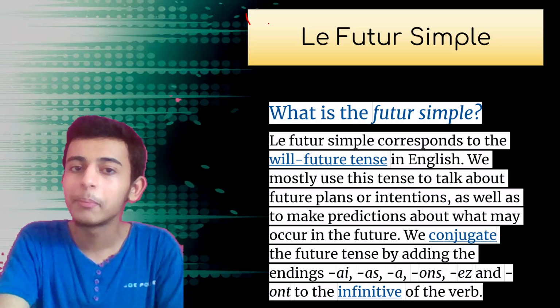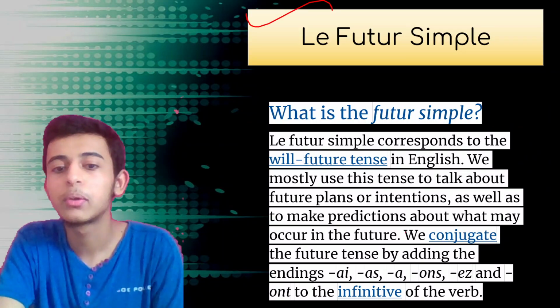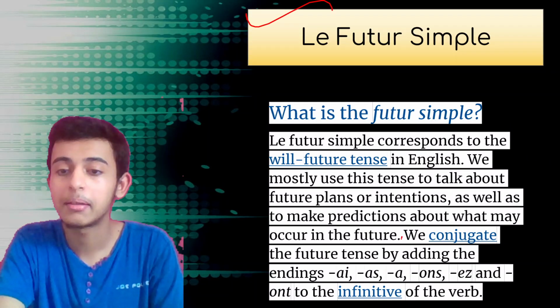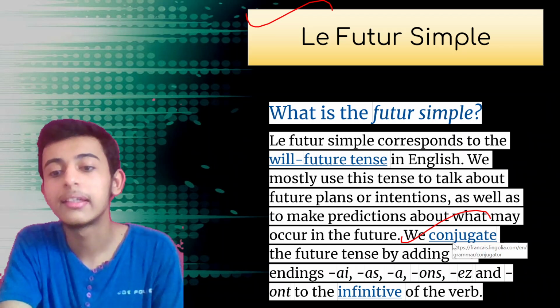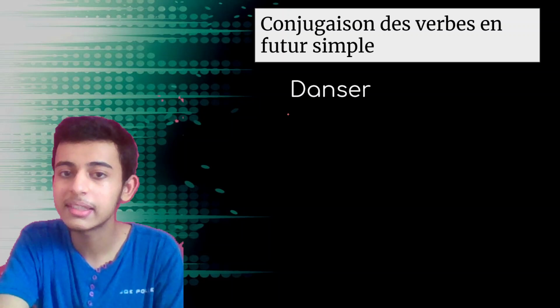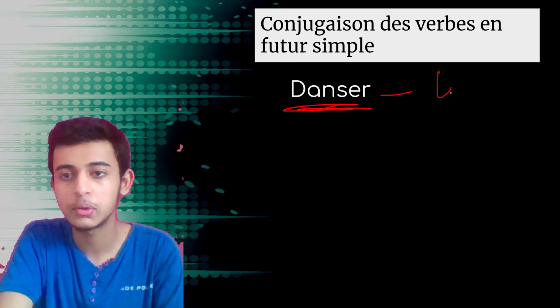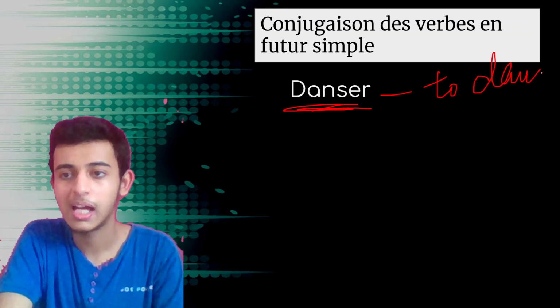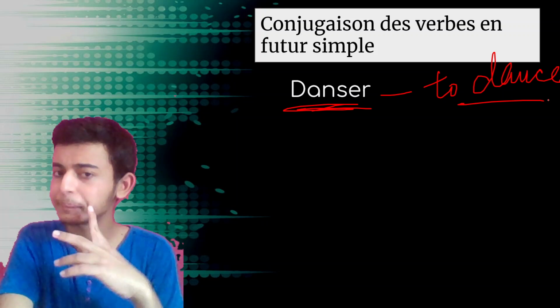Futur simple, normal future tense, right? For talking about the future plans or intentions, making predictions, right? And the other things, right? And how do we form the future tense? For example, I have the verb danser, which means to dance. How do we form the futur simple?